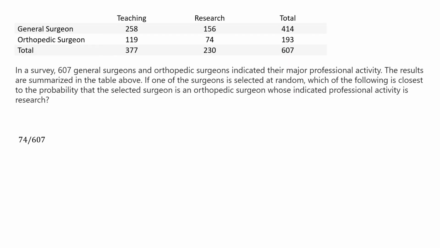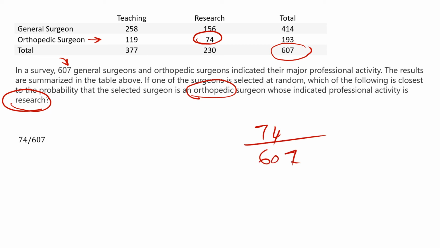Now here, in a survey, 607 general surgeons and orthopedic surgeons indicated their major professional activities. The results are summarized in the table above. If one of the surgeons is selected at random, which of the following is closest to the probability that the selected surgeon is orthopedic and is also doing research? Here are the orthopedic surgeons who are doing research, that is 74. So simply, the probability will be 74 over 607.